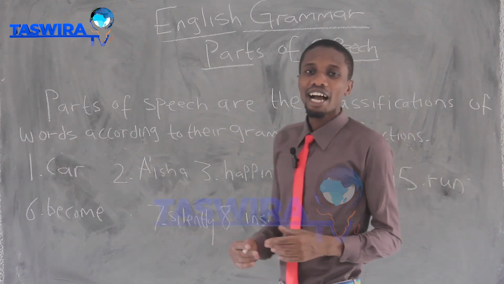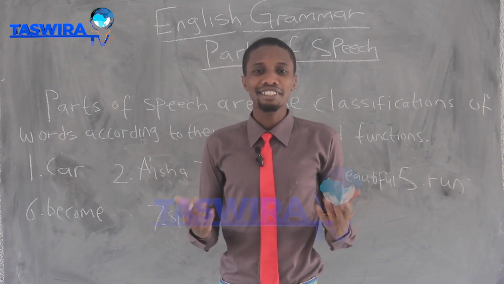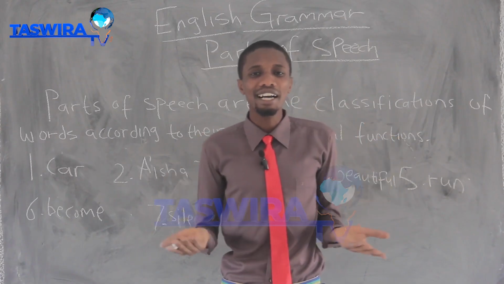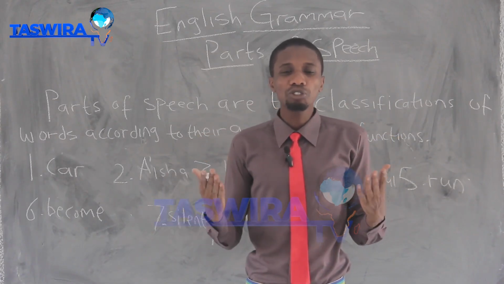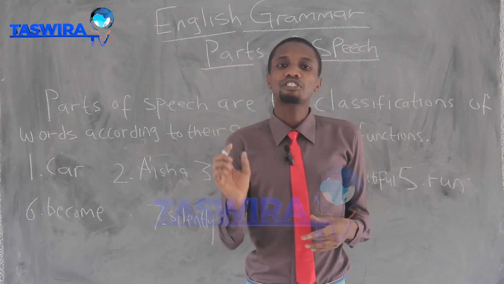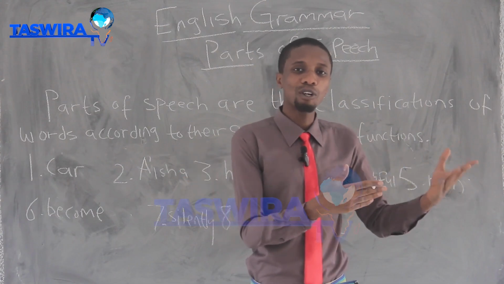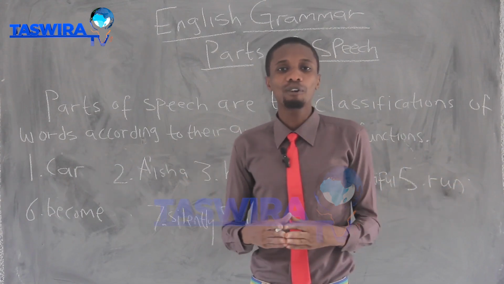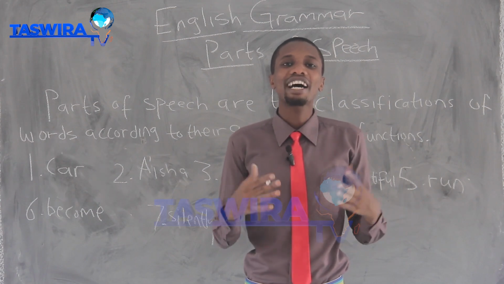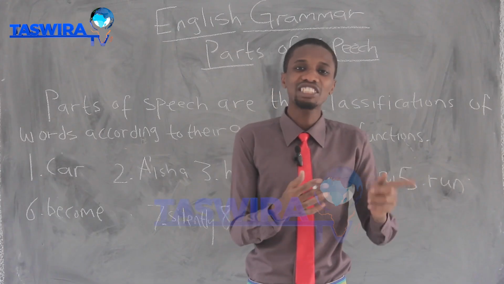Silently. Aisha walks silently. The word silently also has its own grammatical function. That is, it shows how an action is done. So we have words that are names, we have words that describe names, we have words that are action, and we have words that show how an action is done.